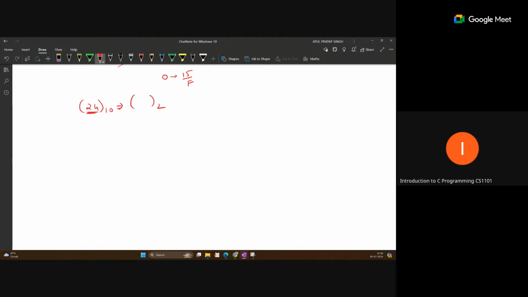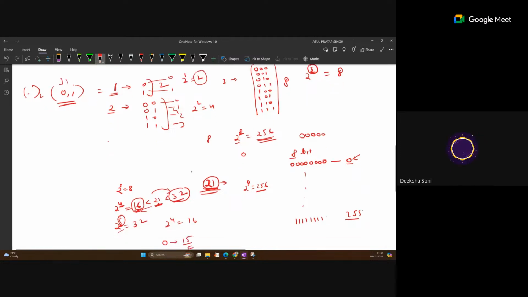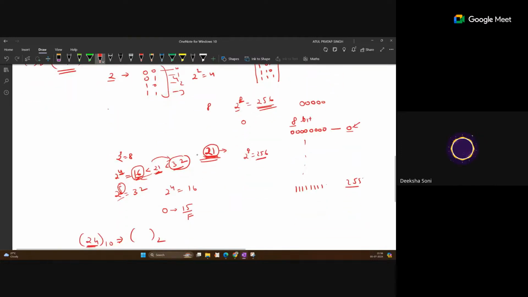Open your mic. Sir, I have one question. You told that 21 characters can be represented by 5 bits. How will the question come? The question will be given like this: you have 21 different characters, and how many minimum bits are required to represent these 21 uniquely? That means a different representation for each character.